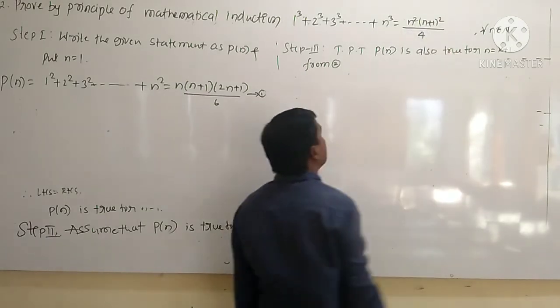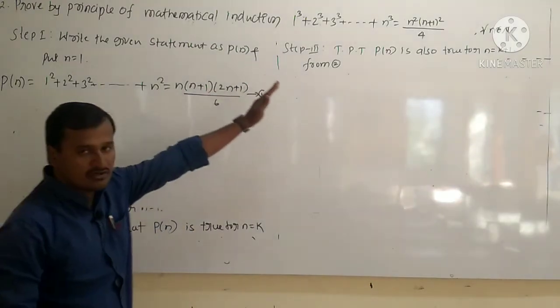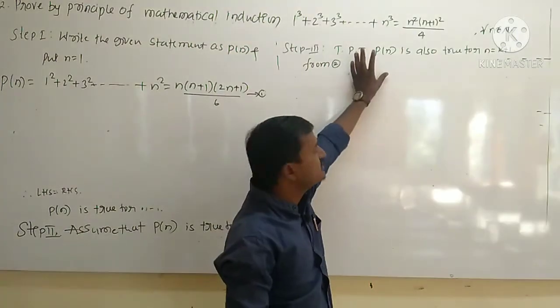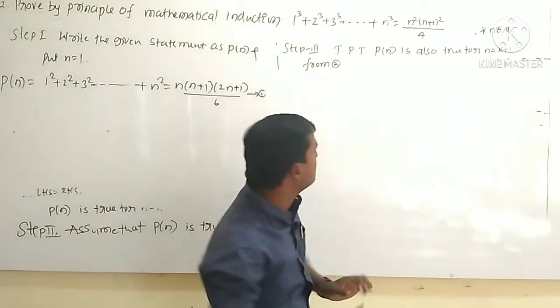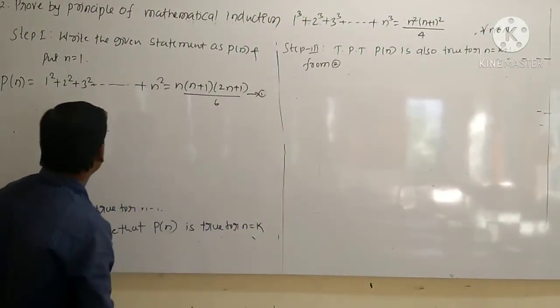Prove this by mathematical induction. You have already studied this in the sequence and series topic. So this is the sum of cubes of the first n natural numbers. Okay, right. So here you will go to the solving.